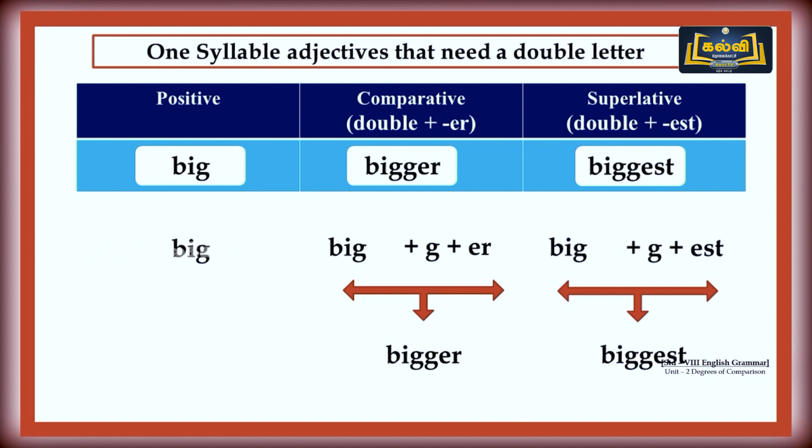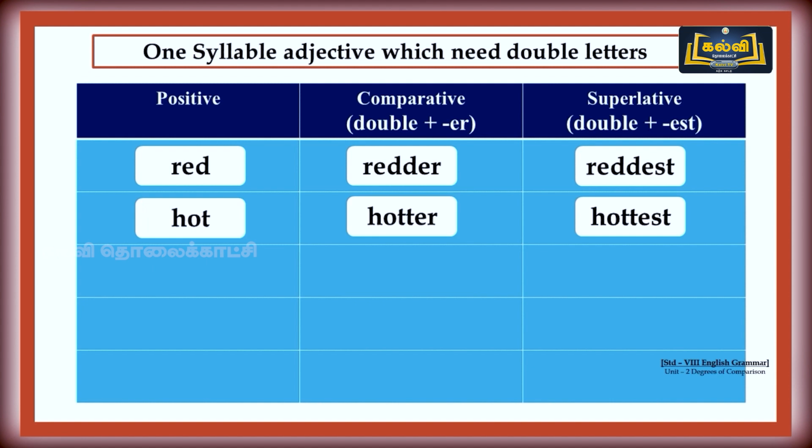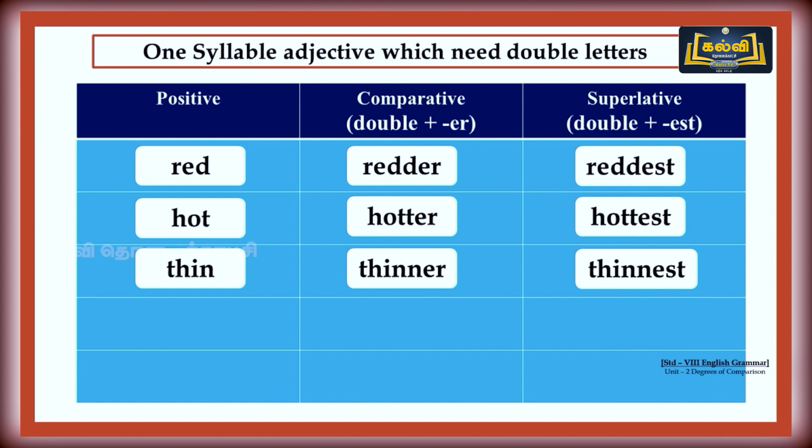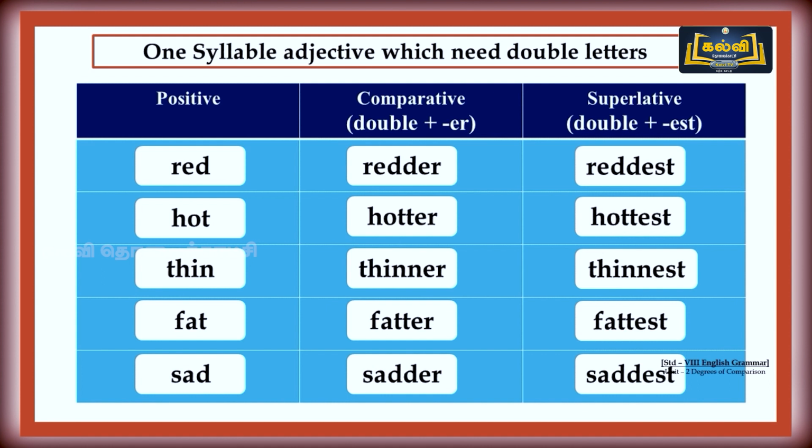In the superlative form, the same rule: big, double the letter G, plus EST. So, big, bigger, biggest. We will see some more examples for this too. Red, redder, reddest. Hot, hotter, hottest. Thin, thinner, thinnest. Fat, fatter, fattest. Sad, sadder, saddest. We will see the next rule now.